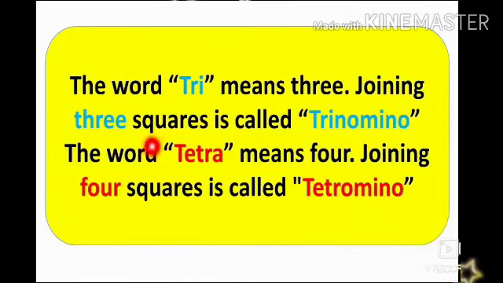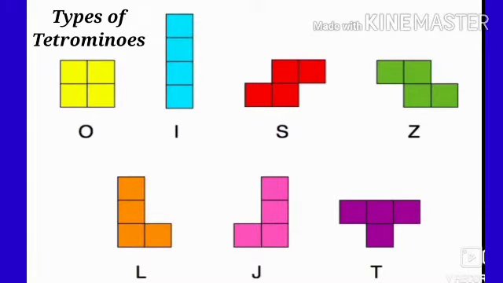And an important note: the word tri means 3. Joining 3 squares is called trinomino. And the word tetra means 4. Joining 4 squares is called tetromino. Many types of tetrominoes: O tetromino, vertical tetromino or small l tetromino, S-shaped tetromino, Z tetromino, capital L tetromino, J tetromino, and T tetromino.